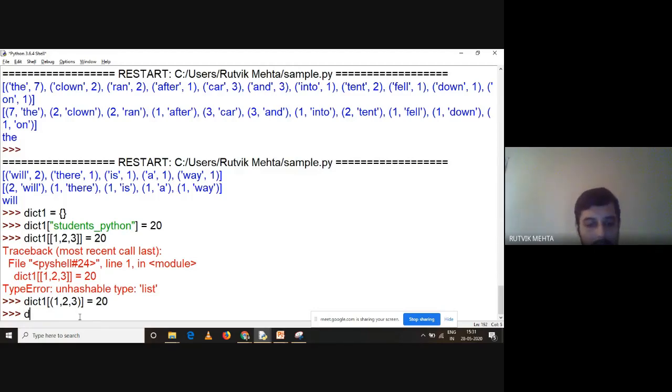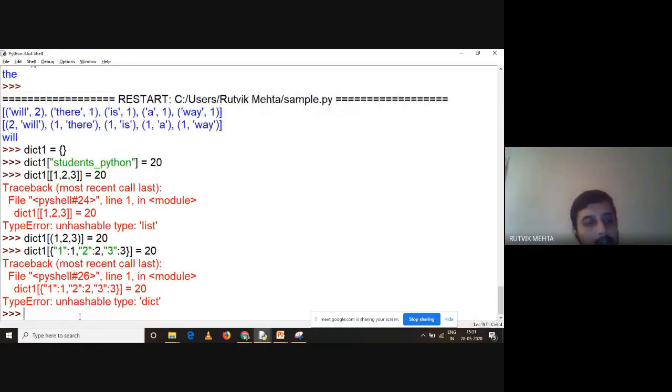Understand this. Now again I'm doing it. Dict1 square bracket curly bracket, into the quotes 1 colon 1 comma, into the quotes 2 colon 2 comma, into the quotes 3 colon 3. I'm keeping the same value. Again it is giving me an error. So what have I done over here? What was the curly bracket representation? Anyone? ये curly brackets क्या थे? Please.